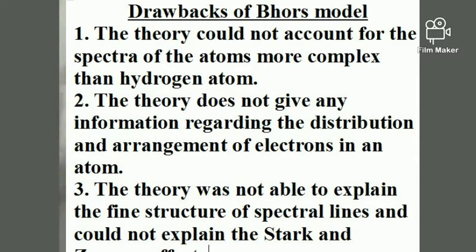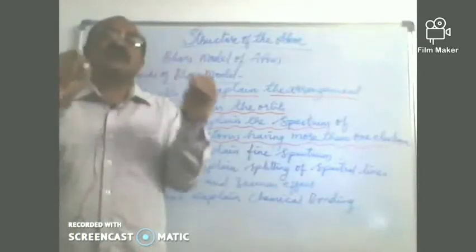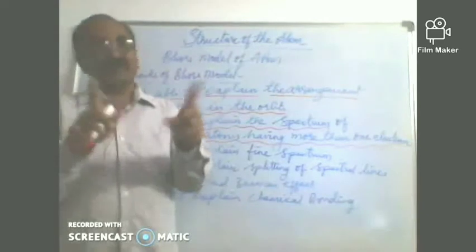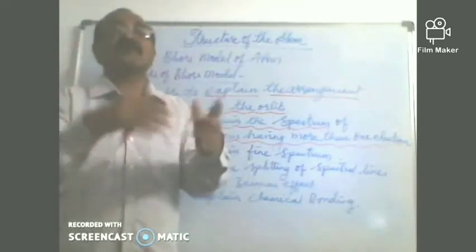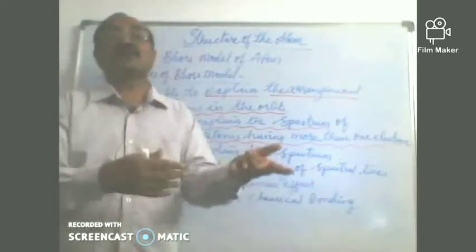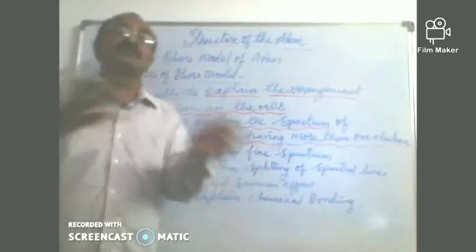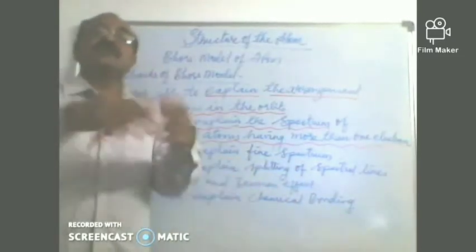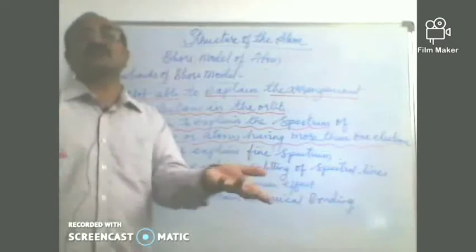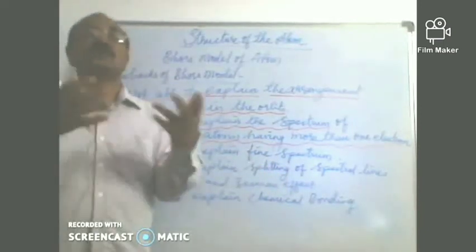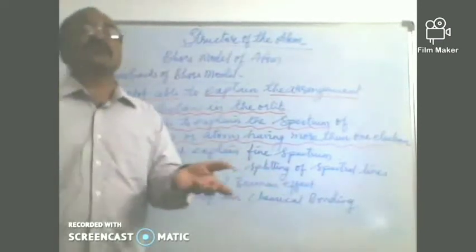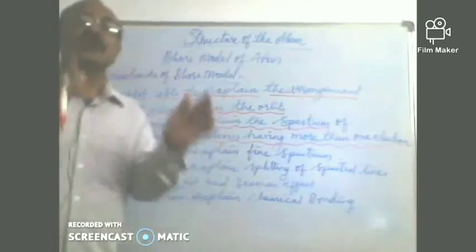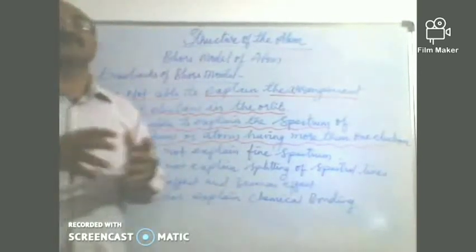So this is called the line spectrum, and that line spectrum he was able to explain for a single electron system like a hydrogen atom which has one electron, or a helium atom which has lost one electron, so it will have one electron only in it, and lithium which has three electrons in it. If it loses two electrons, it will again become a single electron system. It's a lithium ion, lithium 2 plus ion we can call. So this system, the spectrum, was not explained by Bohr.